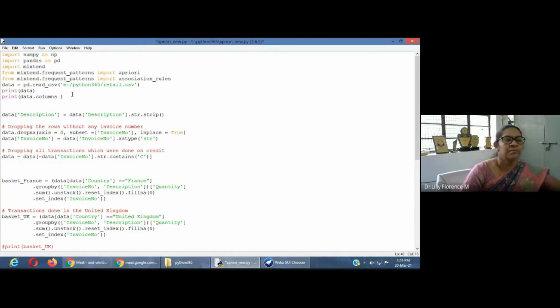Here is my Python code for generating frequent item sets and association rules. These are the libraries we are using. One is NumPy, then Pandas for the data frame. Next is mlxtend, machine learning extend. This is a special library we are using exclusively for the Apriori algorithm, so you have to install it in your Python. From mlxtend, we are importing the apriori and association_rules methods.